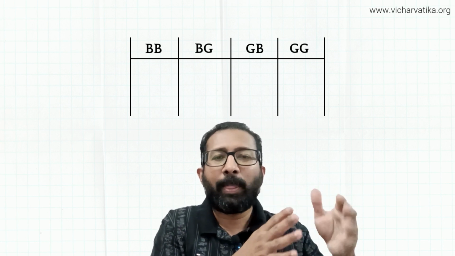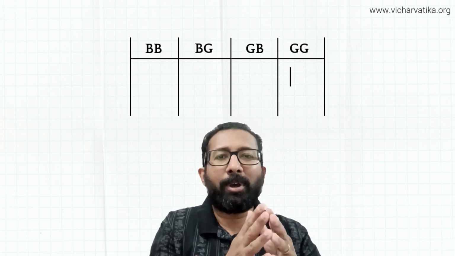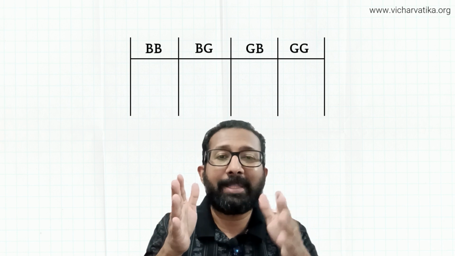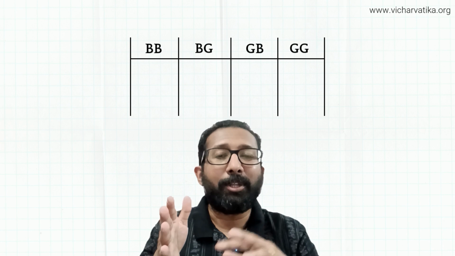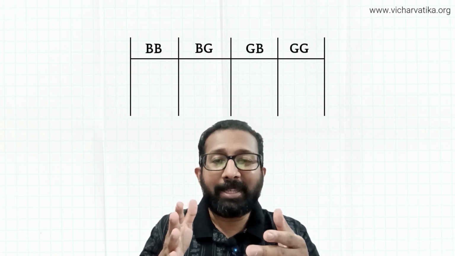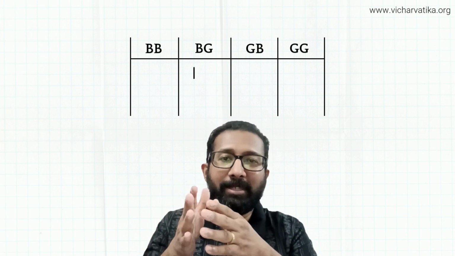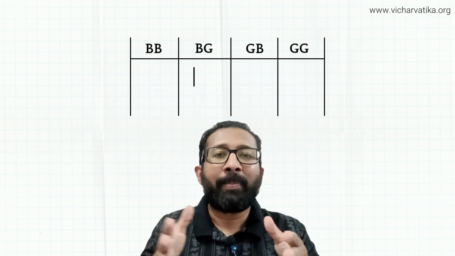And if it's a girl, put a tally mark in the girl girl. And if it's a boy, then you can put a tally mark in the middle two sections. But then you should ask, who is elder? Is it your sibling or you? So if the girl has a brother and the brother is elder, then you should put it as BG and not GB. So like this, you collect the data and see what the data tells you.